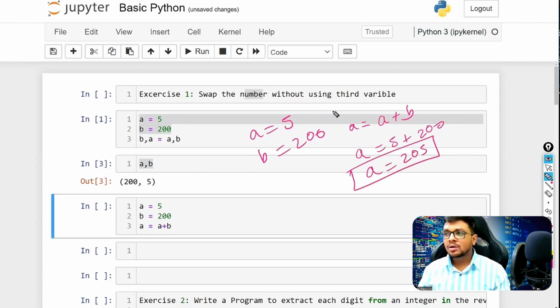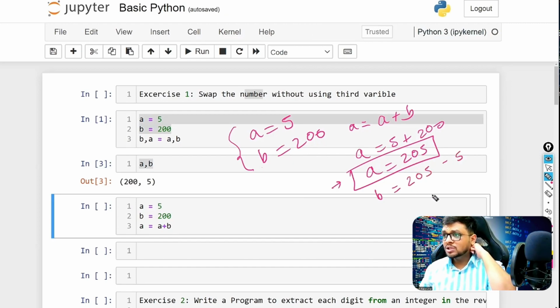Now I want to swap both the values. So first I did this. Understand the logic. Coding is all about logic building, so you need to build this logic. We got here A equals 205. Now we will do B equals, okay, now we want 5 in B. Just think about it. In B we want 5. So we can do 205 minus 200, because right now 205 is A and B is 200.